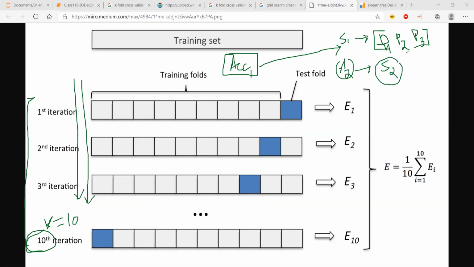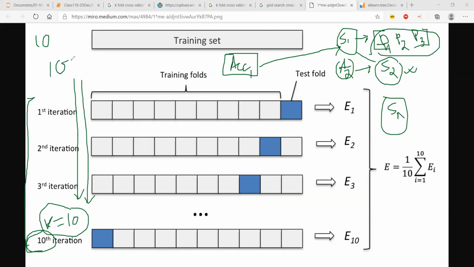Now I'm going to change the values of P1, P2, P3, create a new set, run again these 10 iterations and find accuracy 2. In this way, I'm going to take n number of combinations, n number of sets, S1, S2, S3 until Sn, and fit them on all the 10 iterations, which means if I have 10 sets of hyperparameters and I have value k equal to 10, then I have 100 iterations of the model. I have fit the model 100 times.